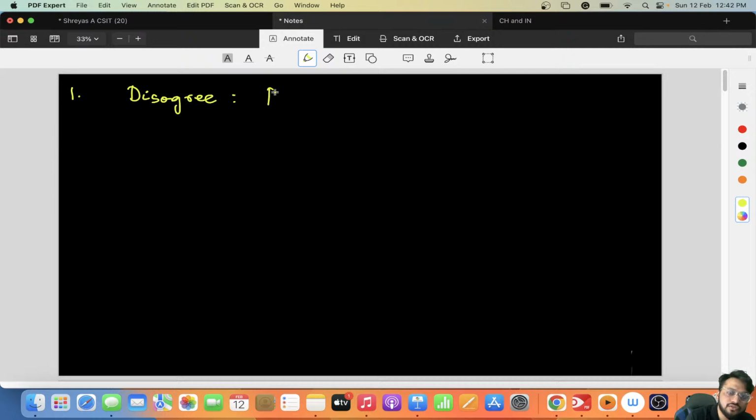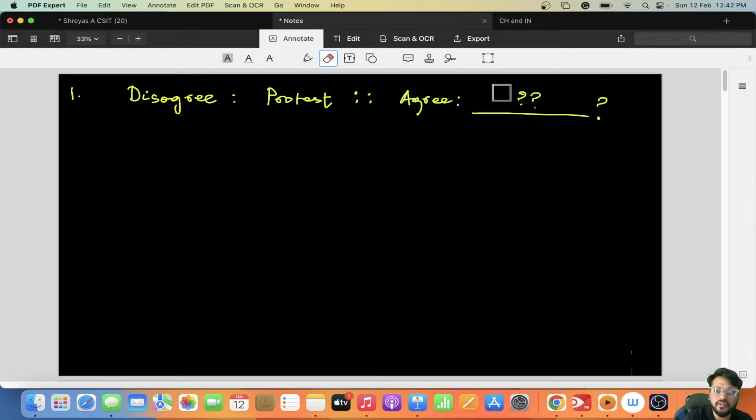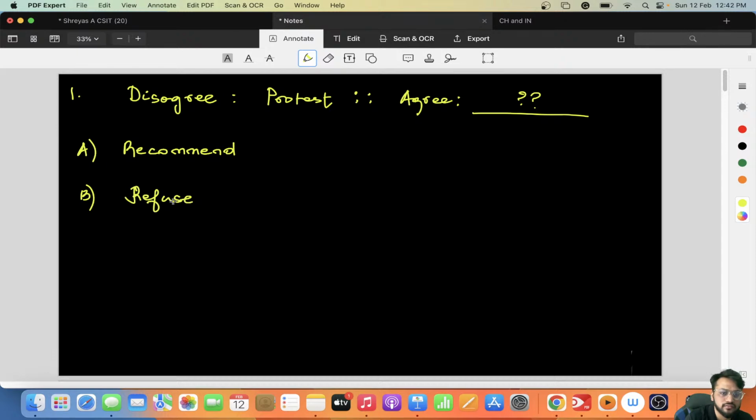Disagree is to protest. Agree is to what? This was the question, and you have to fill up the blank. The options given were: option A, recommend; option B, refuse; option C, pretext; and option D, refute.